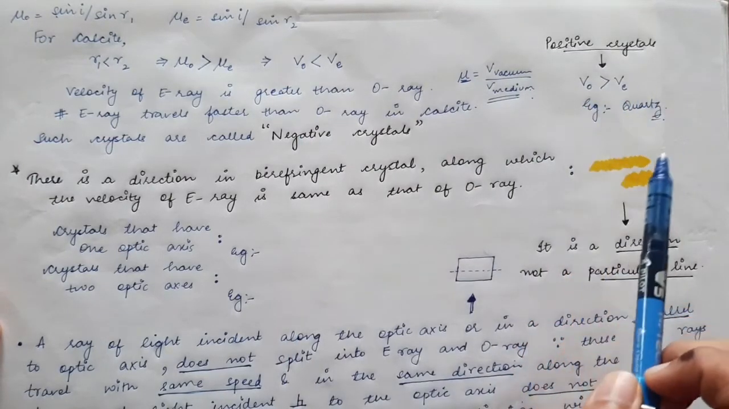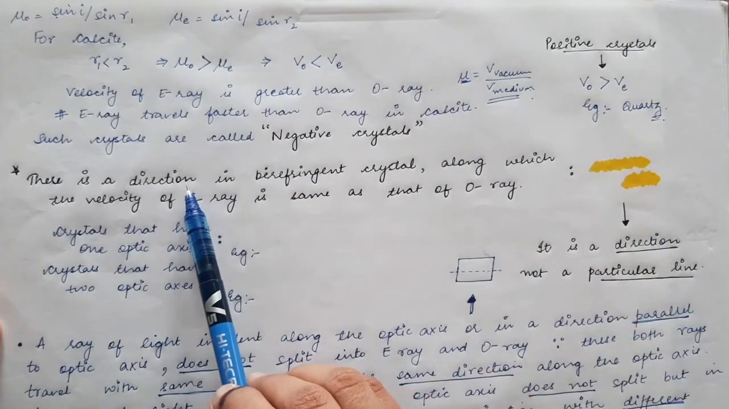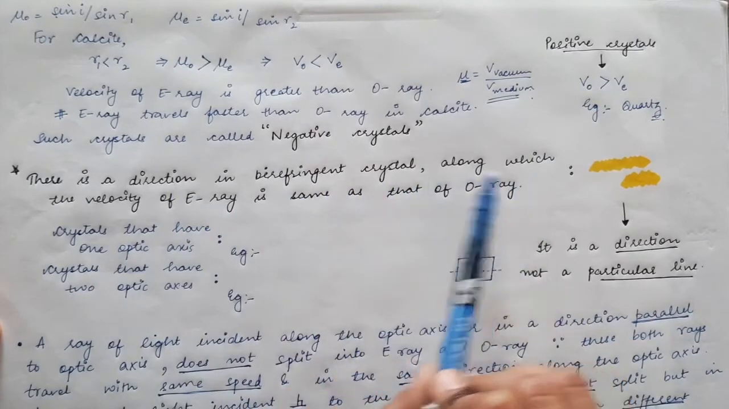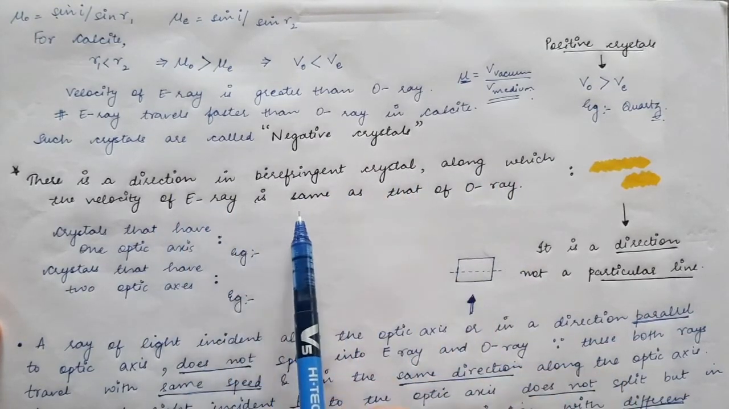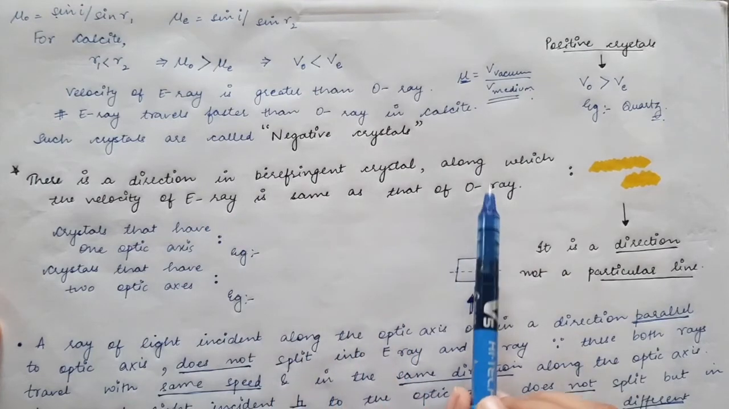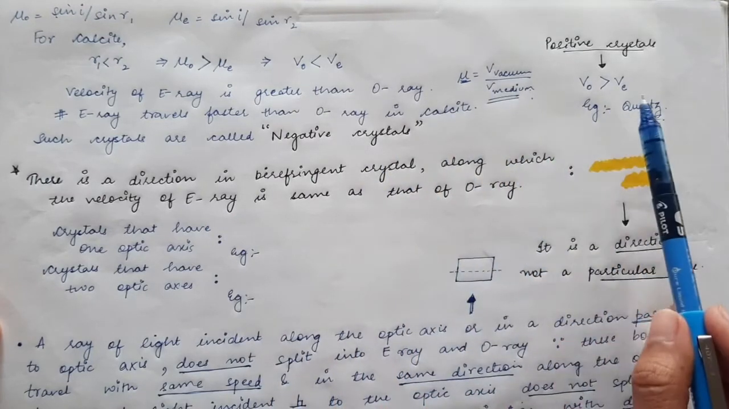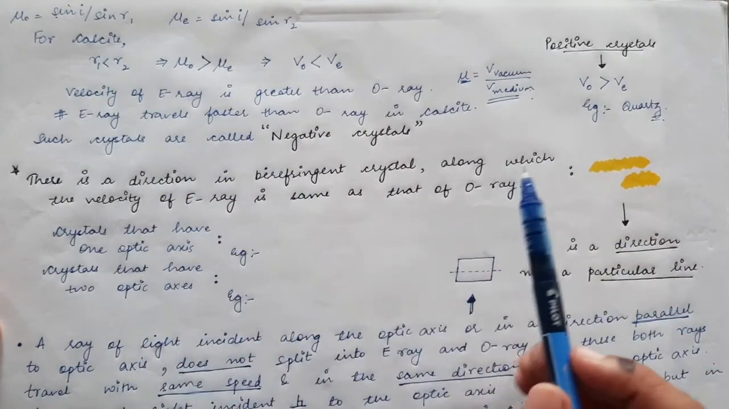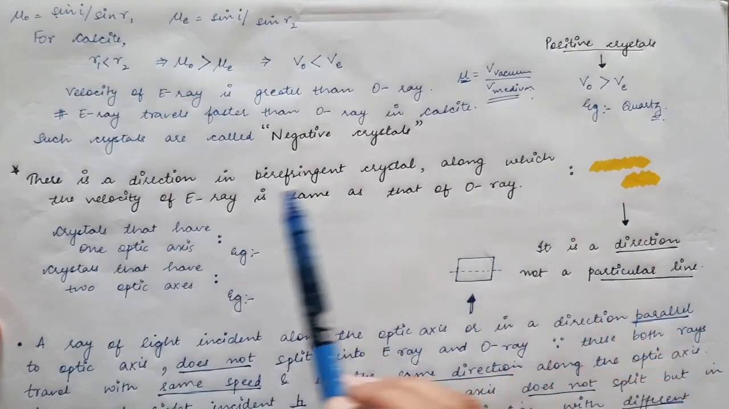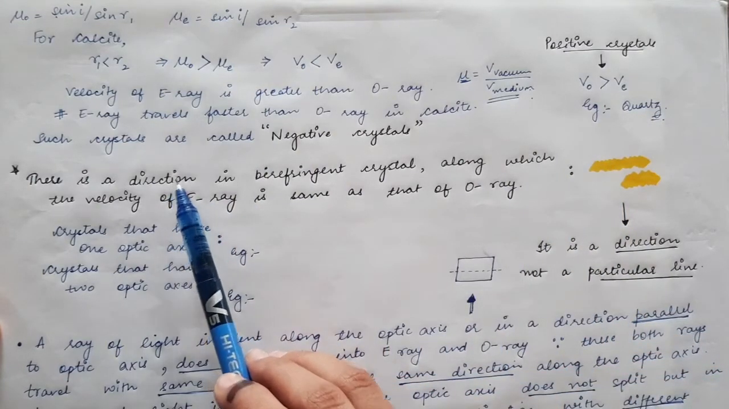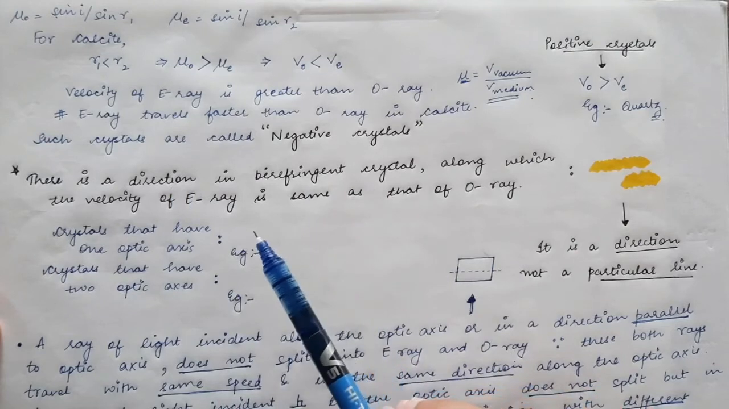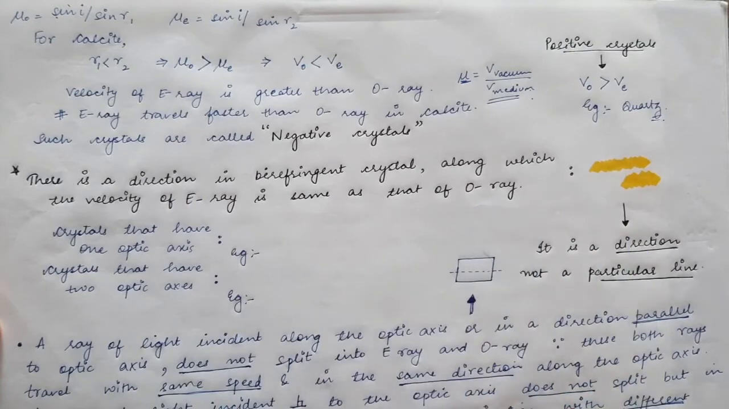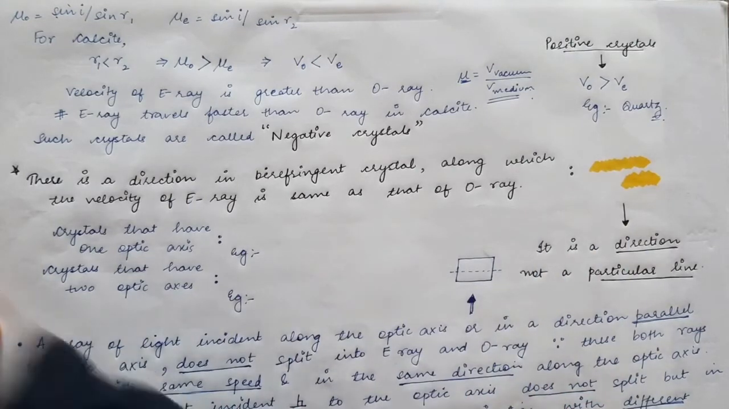But in all these crystals there is one direction. There is always one direction in these birefringent crystals along which the velocity of the E ray is exactly the same as that of the O ray. In all these birefringent materials like quartz, calcite, mica or topaz, there is a single direction along which the velocity of the extraordinary ray is exactly the same as that of the ordinary ray. This axis is called the optic axis of the crystal.